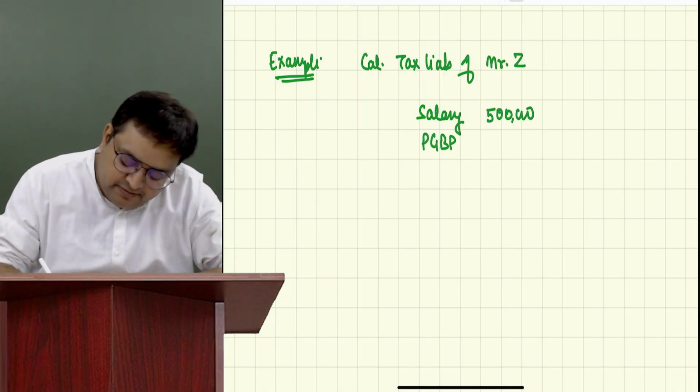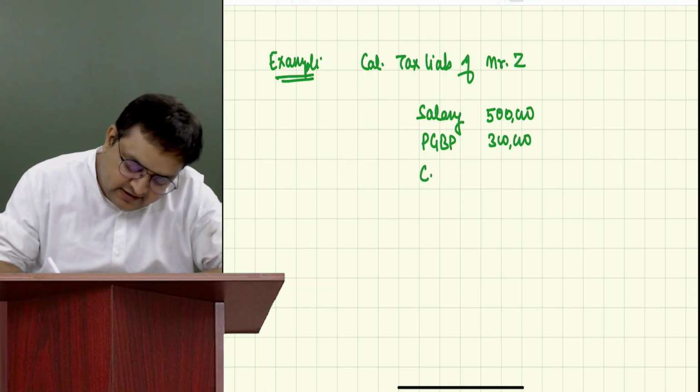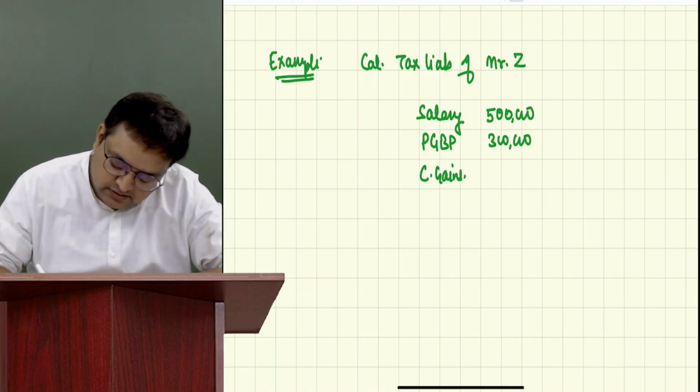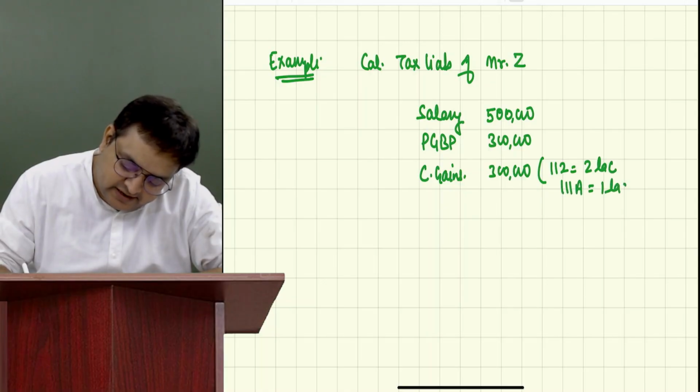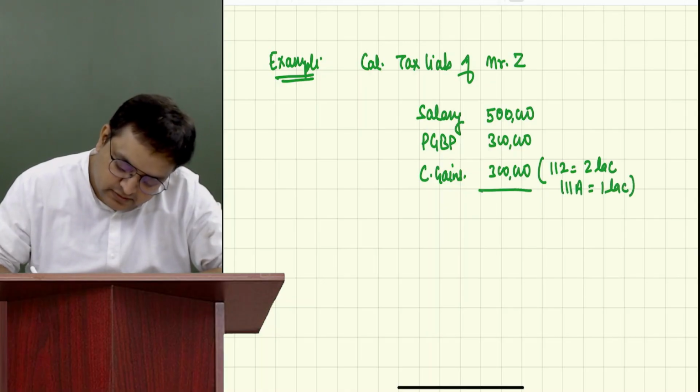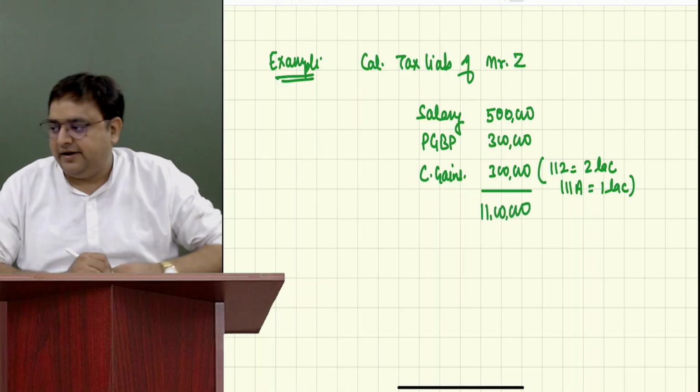He's having a PGBP income of rupees 3 lakh. He's having capital gains of 3 lakhs, which is 112 is 2 lakh, 111A is 1 lakh. So total he has 11 lakh rupees of total income.